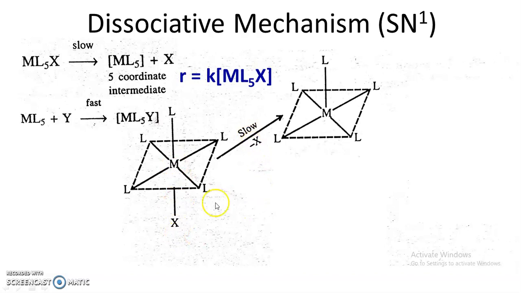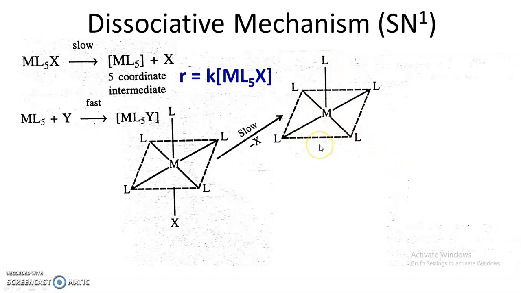When this X departs, then after breaking of the MX bond there is a formation of a square pyramidal complex. This is the square pyramid. The 4 ligands occupy the corners of the base of the square pyramid, and one ligand occupies the top corner of the square pyramid, and this is the square pyramidal complex, which is unstable.